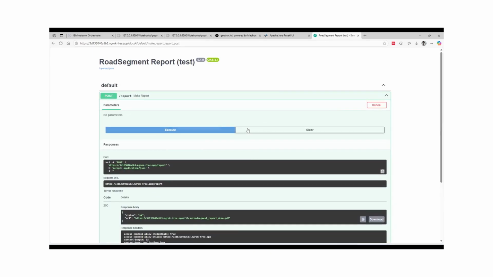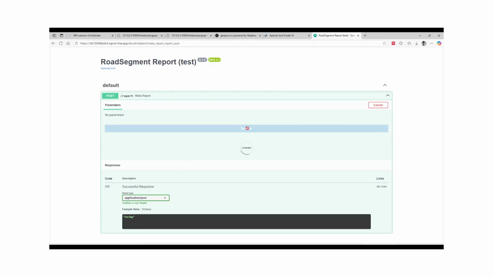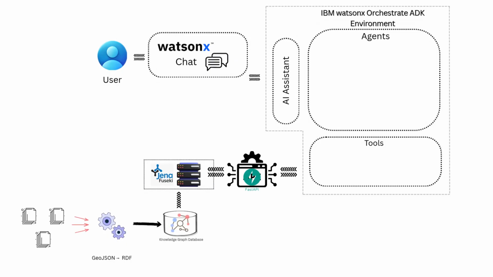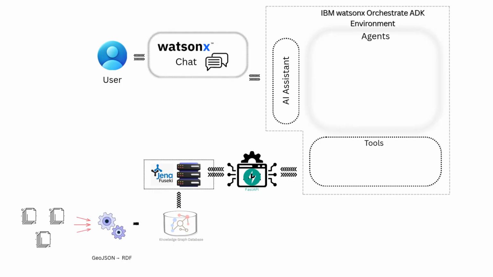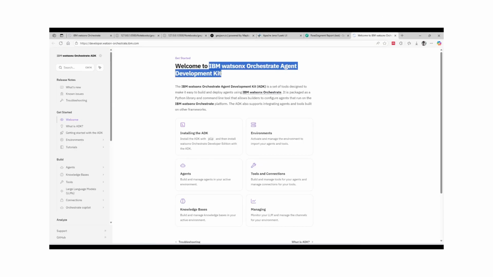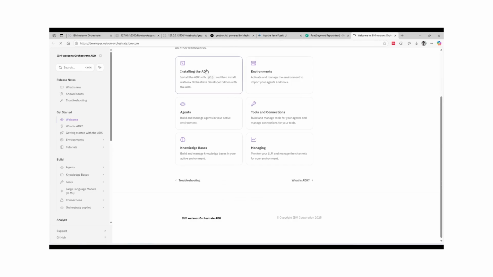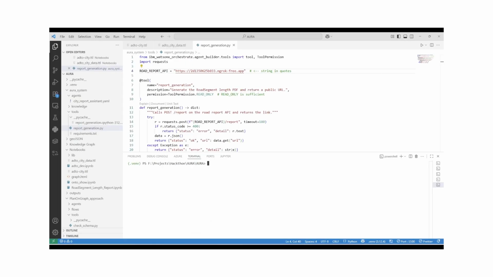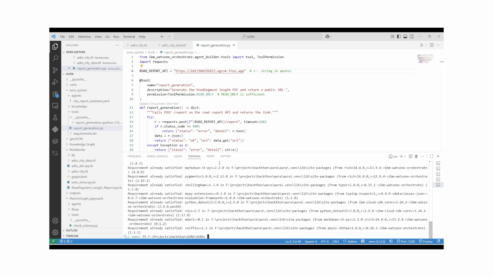The final step is to connect this powerful backend to an intelligent agent. This is achieved by using IBM watsonx Orchestrate and its Agent Development Kit. The ADK is a toolkit that allows developers to create agents and tools in a standard format called an OpenAPI specification.